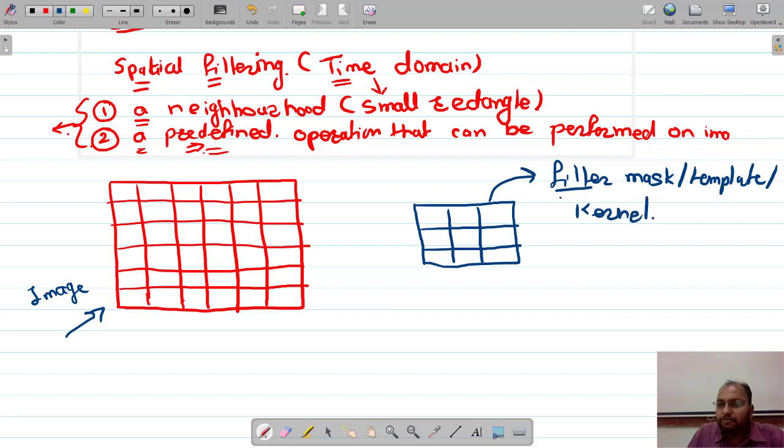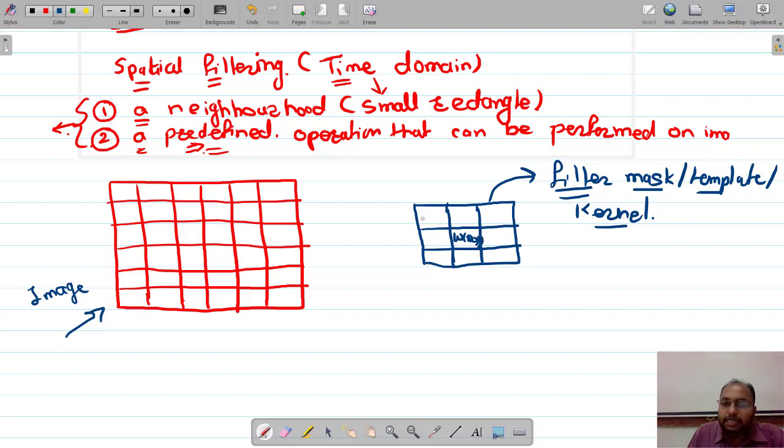You may have heard different words related to the mask: mask, template, or kernel. Whenever it is this type of rectangular shape, it is called a filter mask, filter template, or filter kernel. Okay, so let us say w, w of x y, or let us say 0 0.